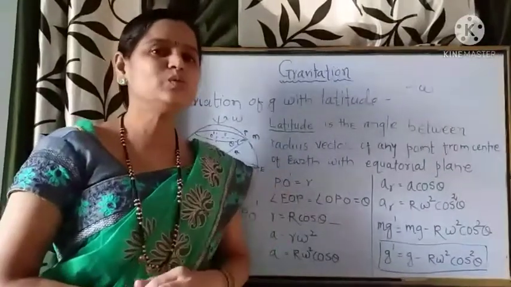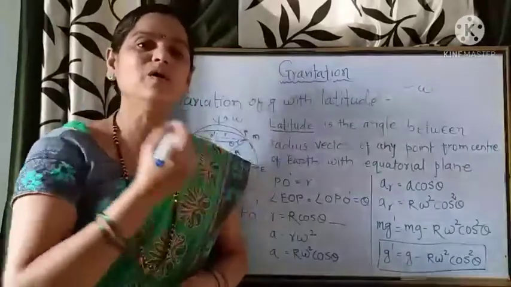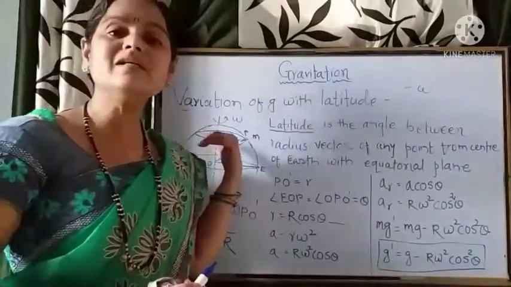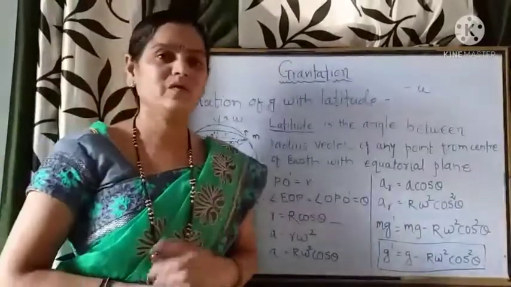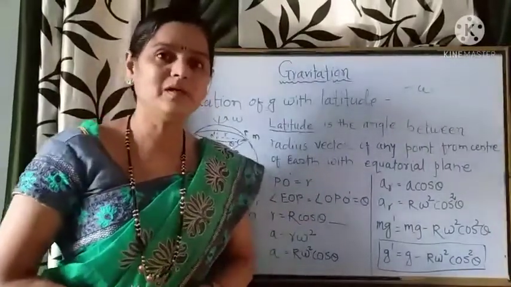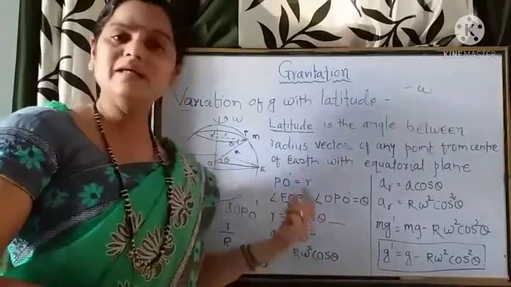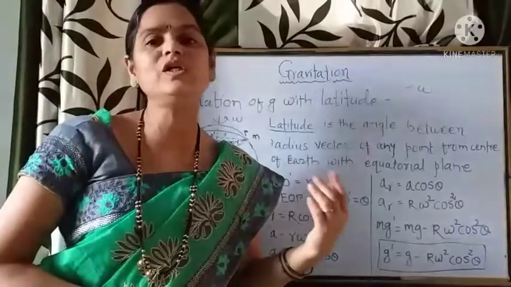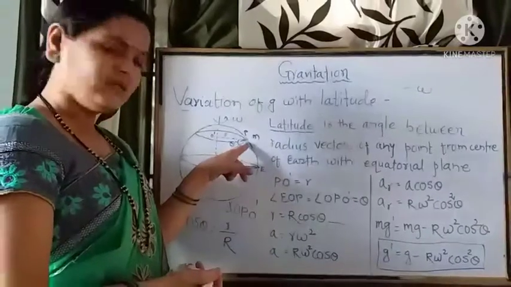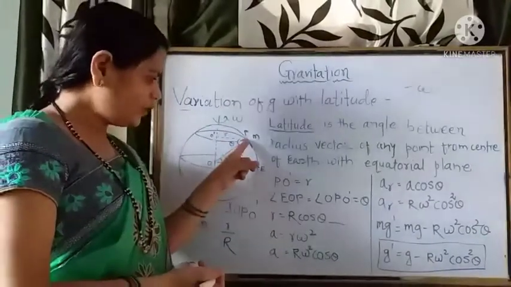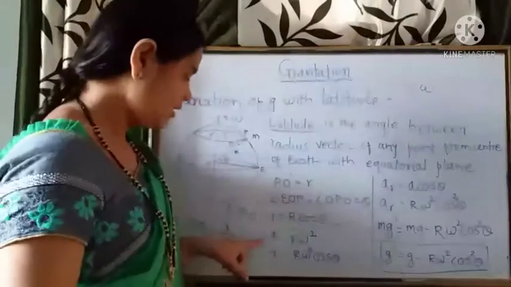Therefore, in this situation, what is the centripetal acceleration with which it is revolving in this circle of center O dash along the earth? It is nothing but r omega square. We have derived this in the first topic. Here r is the radius of that circle and omega is the angular velocity with which it is rotating. Thereby the acceleration of this point object with which it is rotating is r omega square.